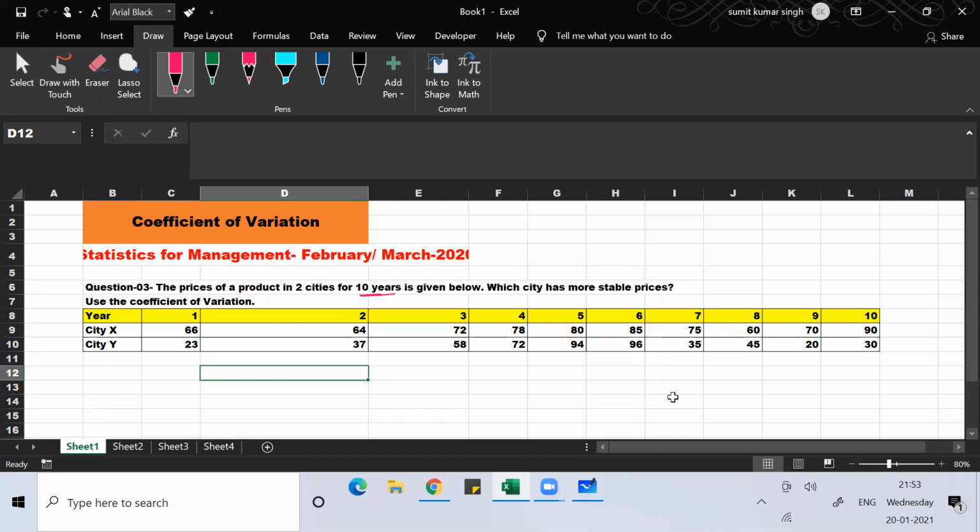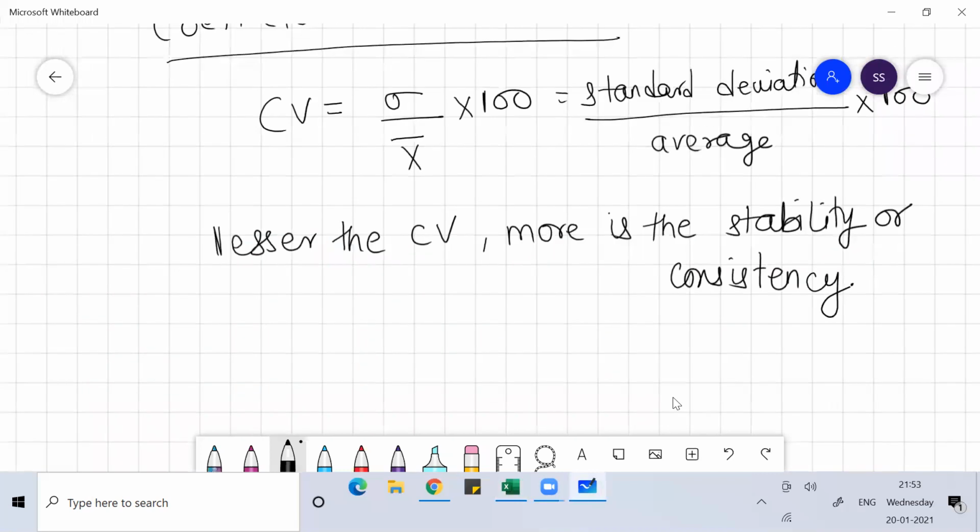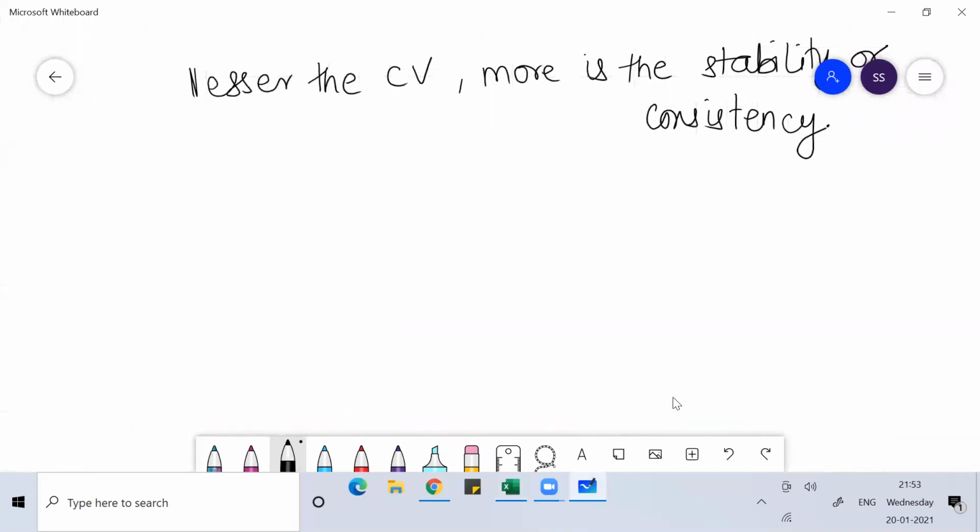So that part can be done very easily, so you don't have to worry about that part. Okay, two cities are given to you. I believe you are well versed with the formula of standard deviation and the formula of mean. If nothing is given, the average we take as arithmetic mean only.